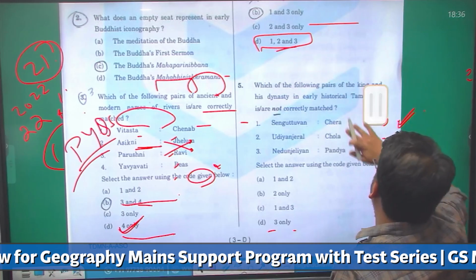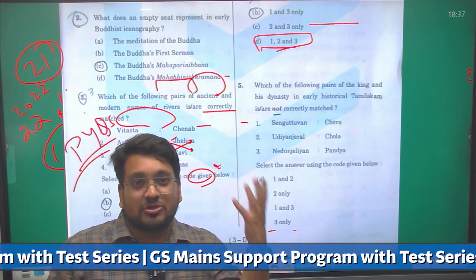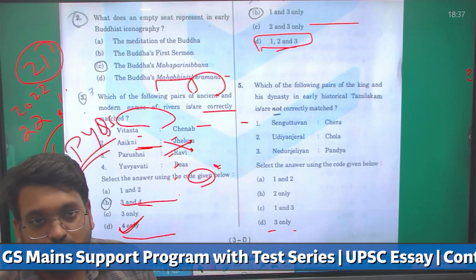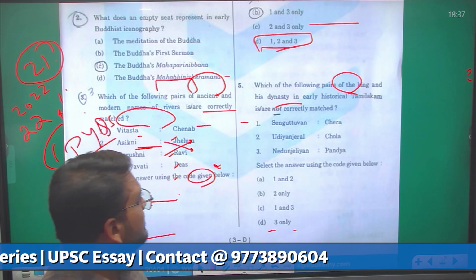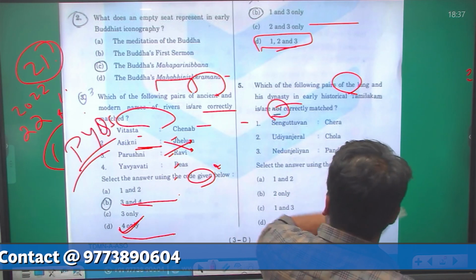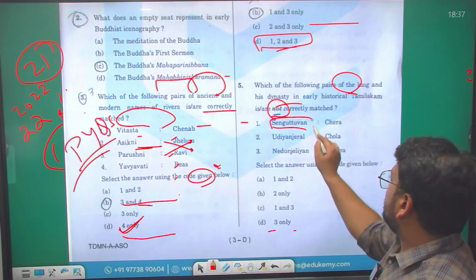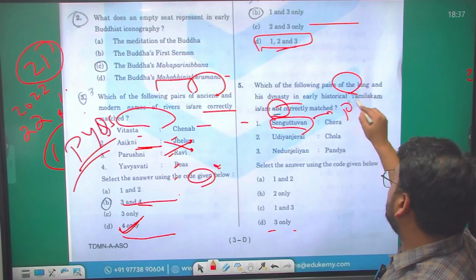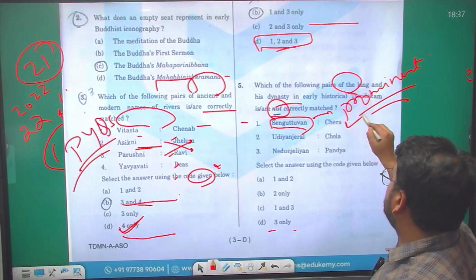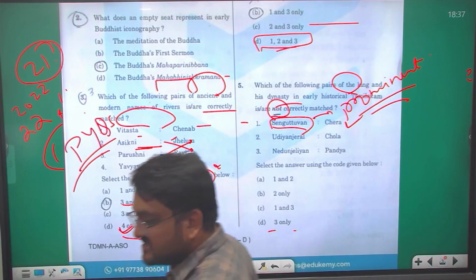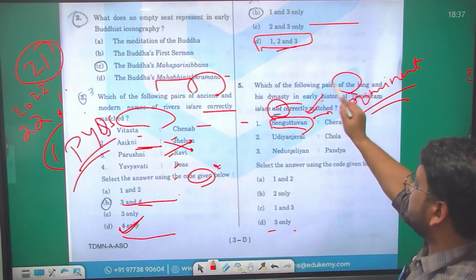Now let us see the next question. Again, this is a pure fact question. If you know it, fine; there is no logical way to answer such questions. Which of the pairs of the king and the dynasty in early historical Tamilakam are not correct? Very important: they are asking which are not correct. First is Senguttuvan, the most prominent Chera king. So this is correct. He is also called Red Chera. He also promoted the Pattini cult, so he is quite famous for that.